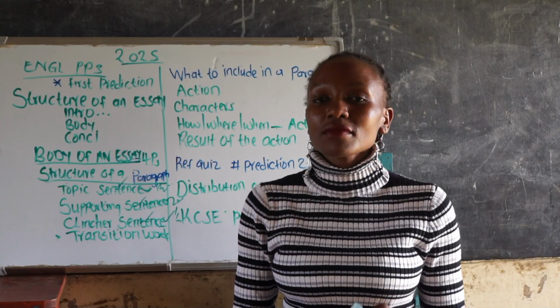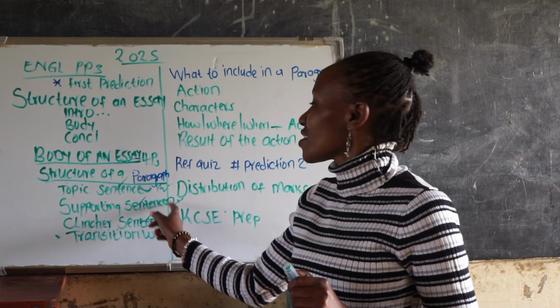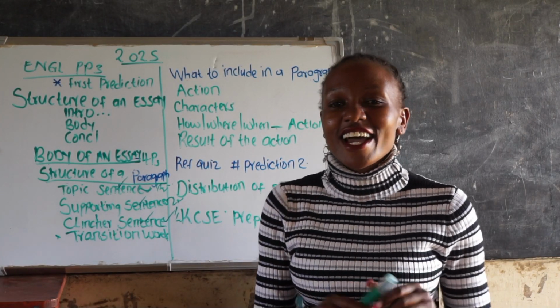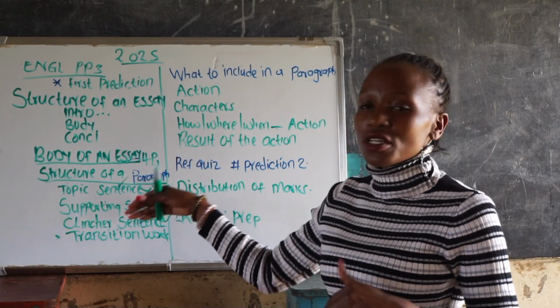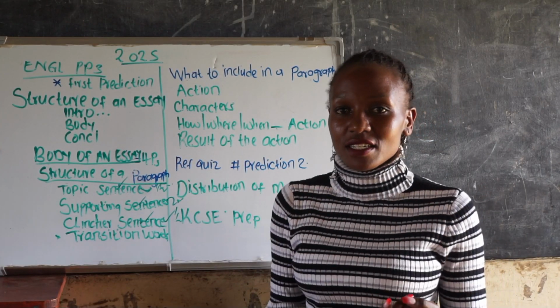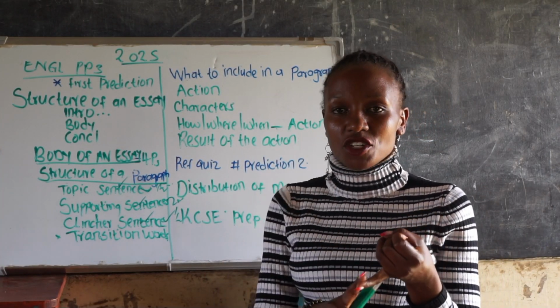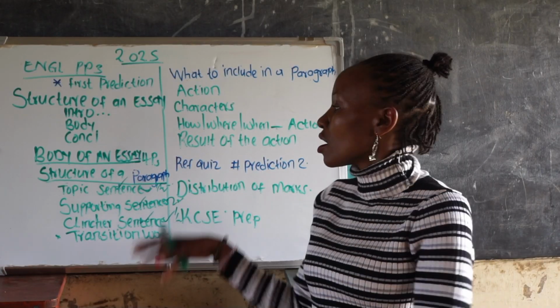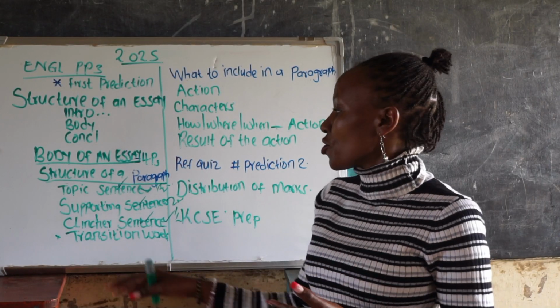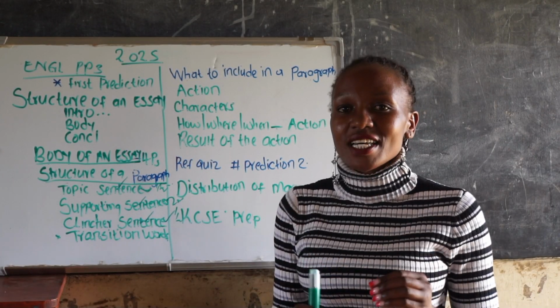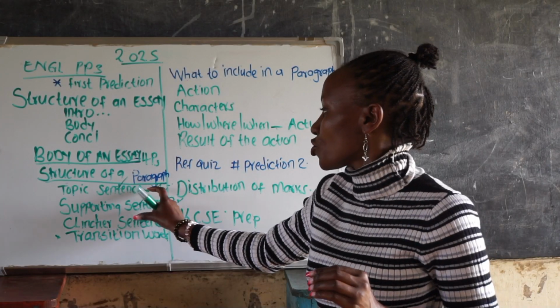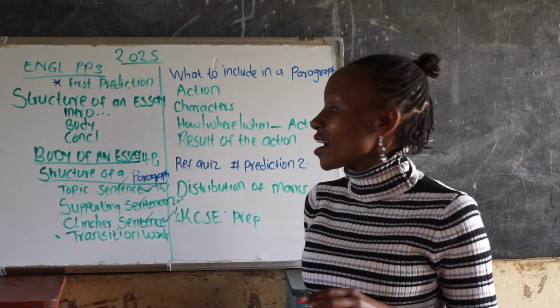Number 2, we have the supporting sentences. These give more information about the topic sentence. We have the illustrations, we have the examples from the text. So you have to give as much detail as you can to support your topic sentence.